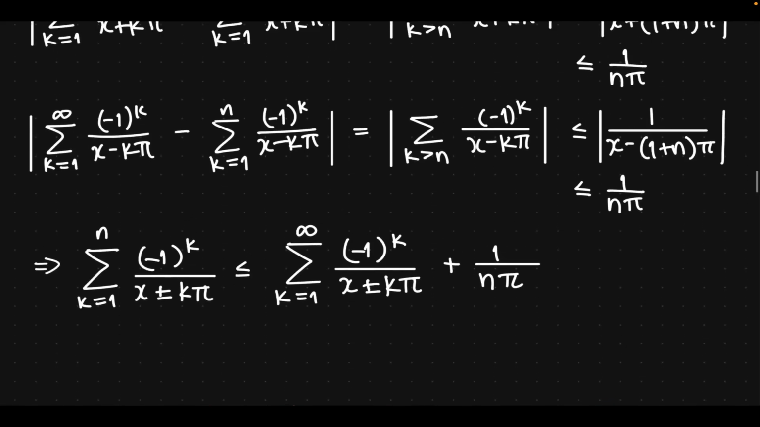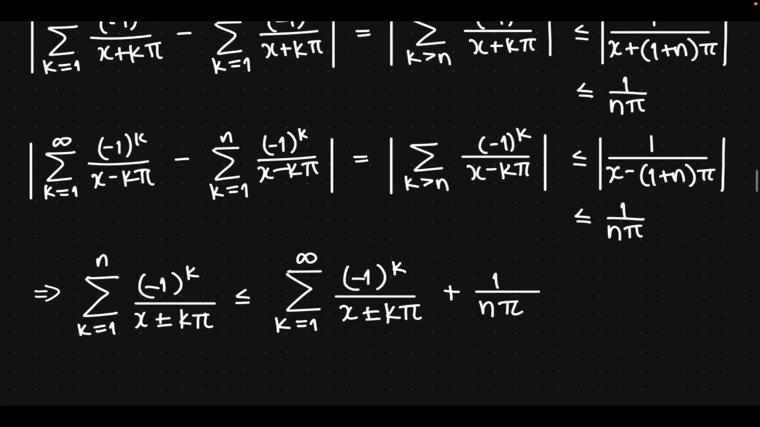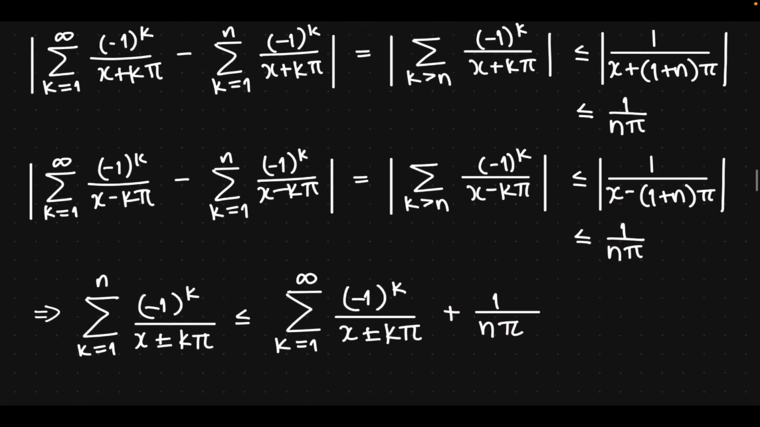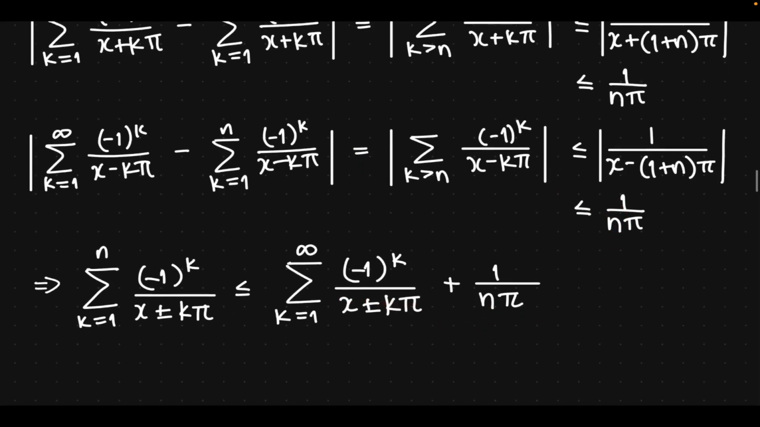And with that upper bound, we can see that the partial sum k equals 1 to n of minus 1 to the k over x plus or minus k pi is less than or equal to the limit value at infinity, so the sum k equals 1 to infinity of minus 1 to the k over x plus or minus k pi, plus 1 over n pi, because this is just an upper bound. So you remove the absolute value and just consider the upper bound, and you get this just by adding this on the other side when we remove the absolute value.